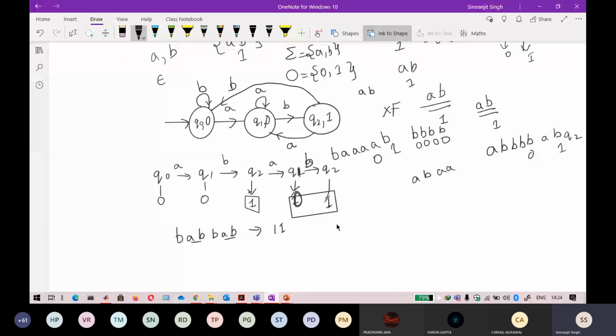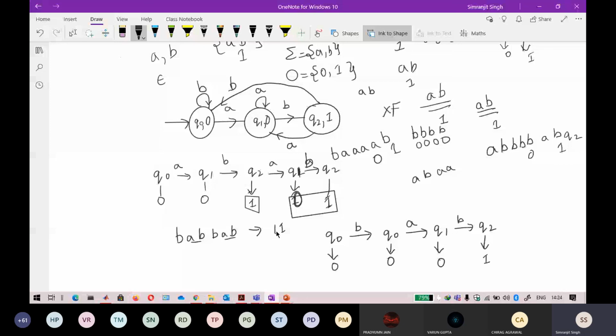On getting an input of B, it goes towards Q0 and outputs 0 here. On A, it goes towards Q1 and outputs 0 here again. After that, on B, it goes from Q1 to Q2. It outputs 1. So 1 has come on seeing AB.